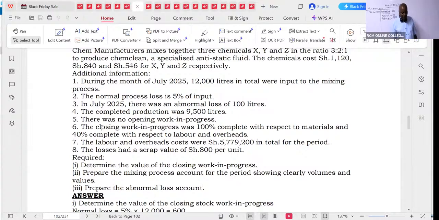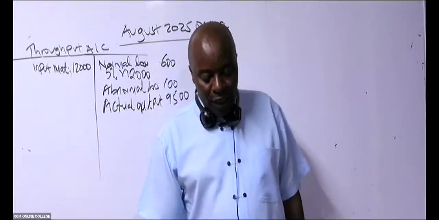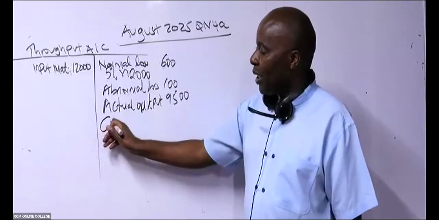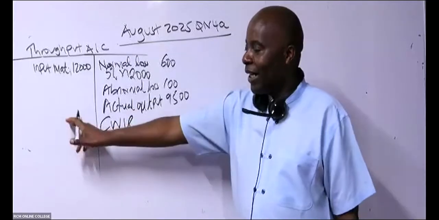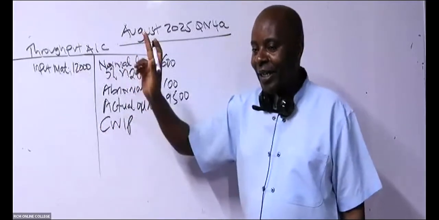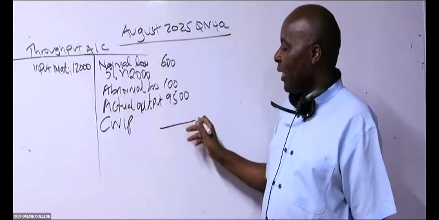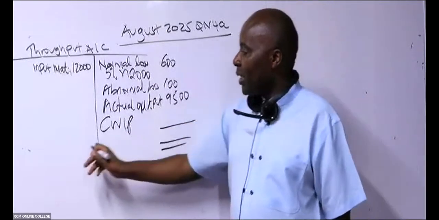The closing work in progress was 100% complete. Those percentages of completion, I'll be able to capture them when I'm doing the statement of equivalent units, not here. Labor, overheads, that is costing, valuation, losses at a scrap value. So it means, ladies and gentlemen, that I should be able to go and do balancing of this account. When I do balancing of this account, then I'll be able to get my closing work in progress. I know it cannot be here, because here it will be opening. So please go ahead and do this balancing figure.